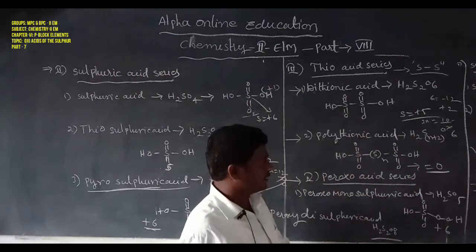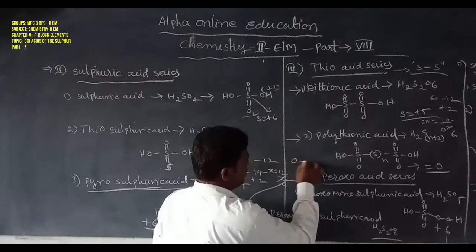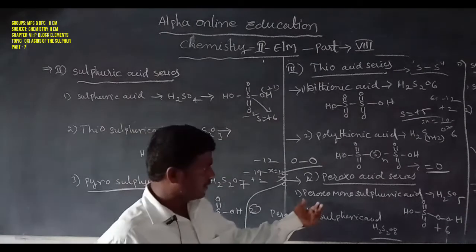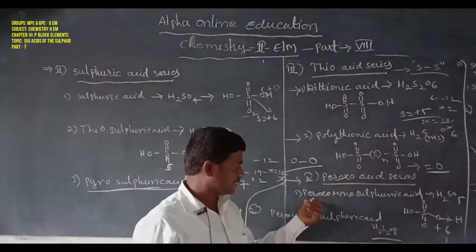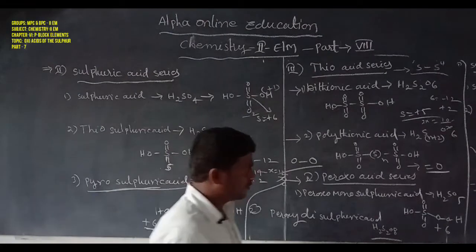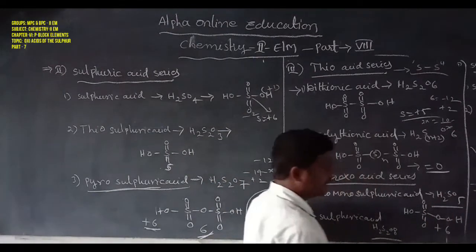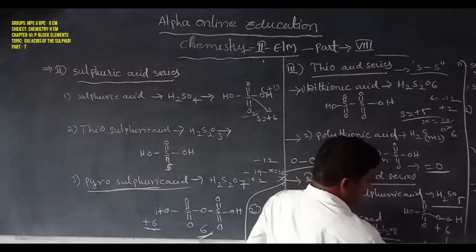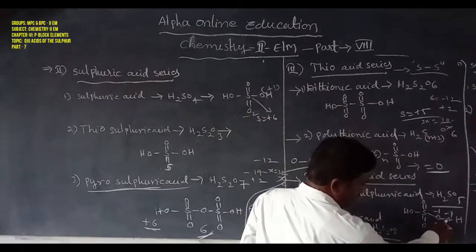Next one, the peroxy acid series is the fourth one. Peroxy acid series means that oxygen is bonded to oxygen, and that is known as the peroxy acid series. The first one is peroxy monosulfuric acid. Peroxy monosulfuric acid general formula H2SO5. It is also called caro acid. It exists in the peroxy oxidation state. Here the oxygen oxidation state is -1, -1. So here is oxygen bond oxygen.